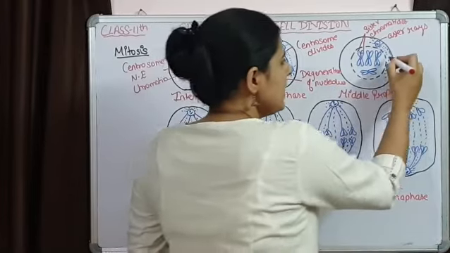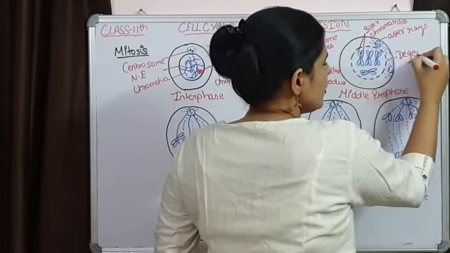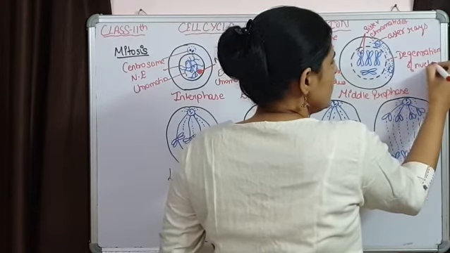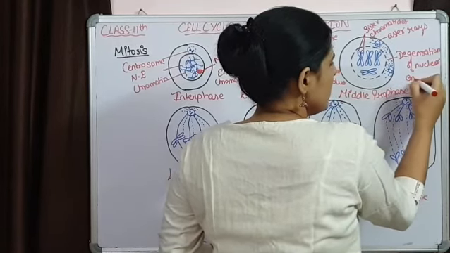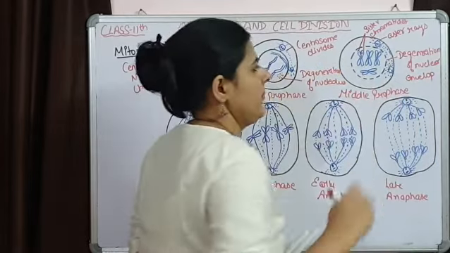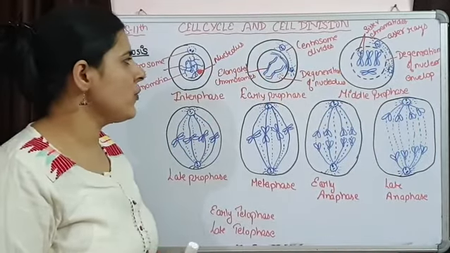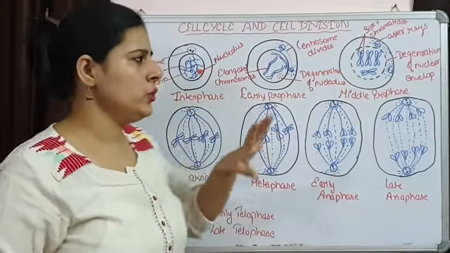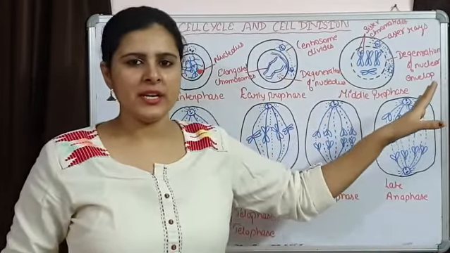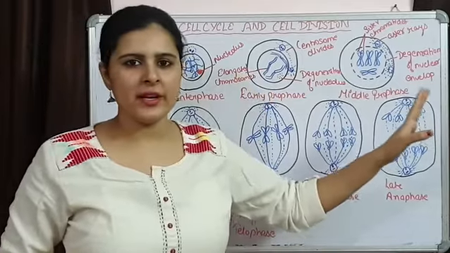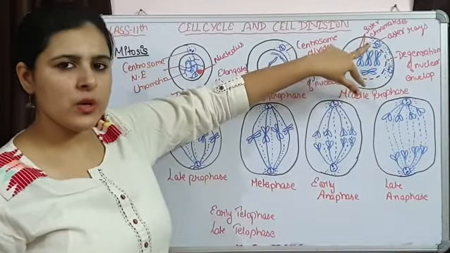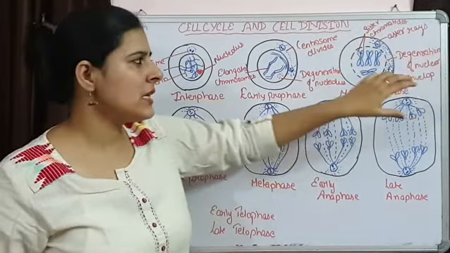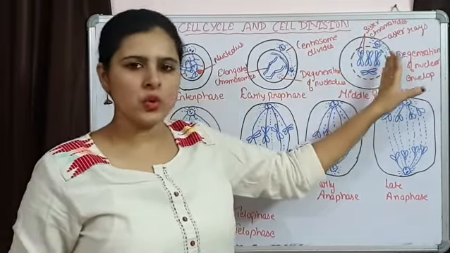So there will be degeneration of nuclear envelope. So this is happening over here. The cytoplasm is getting more and more viscous. Nuclear envelope has been degenerated. Nucleolus is degenerating. Centrosomes are moving towards the pole. Aster rays are formed. They will form spindle fibers. Chromatin has been converted into chromosomes.